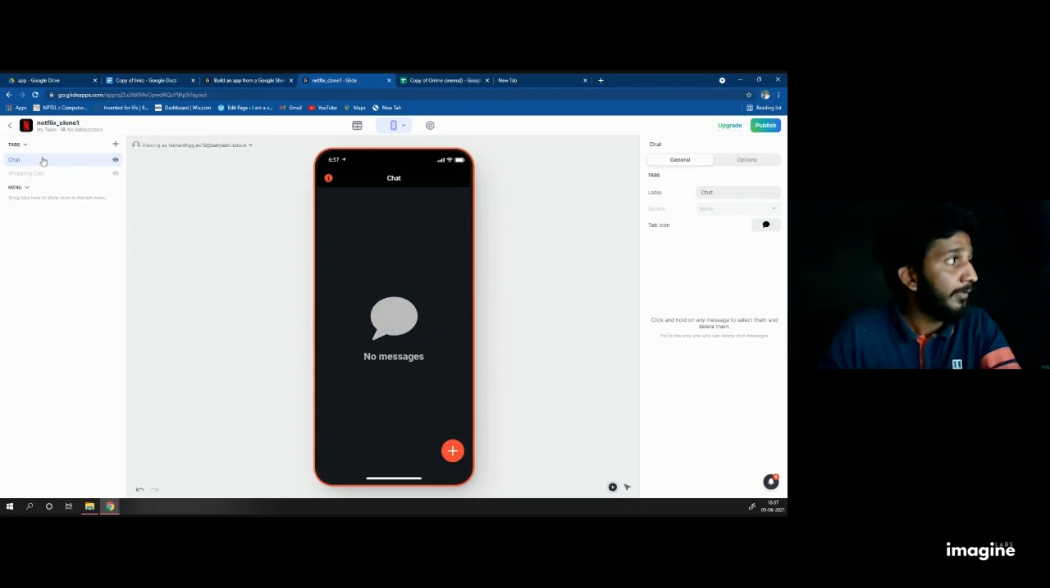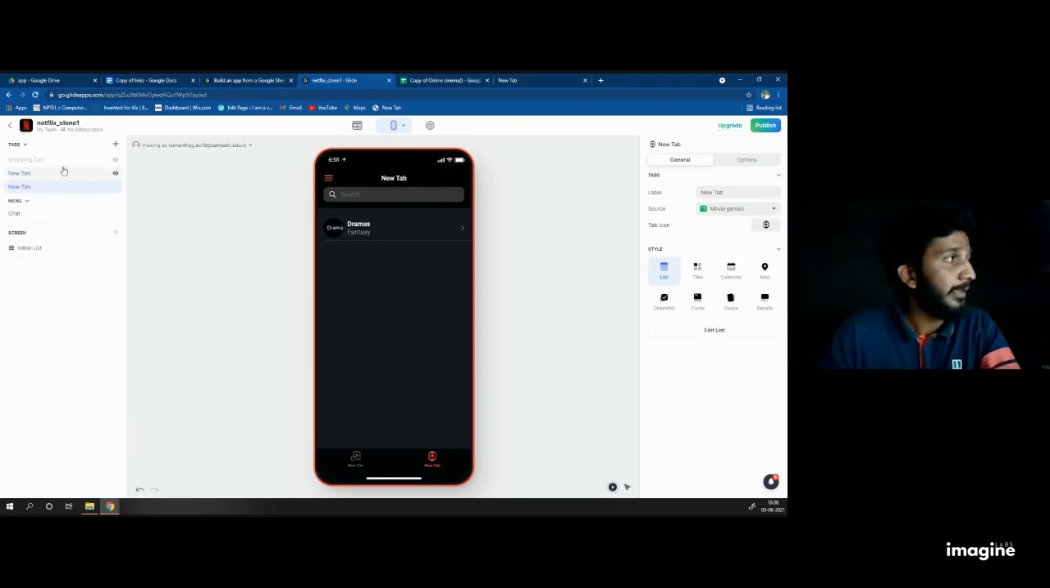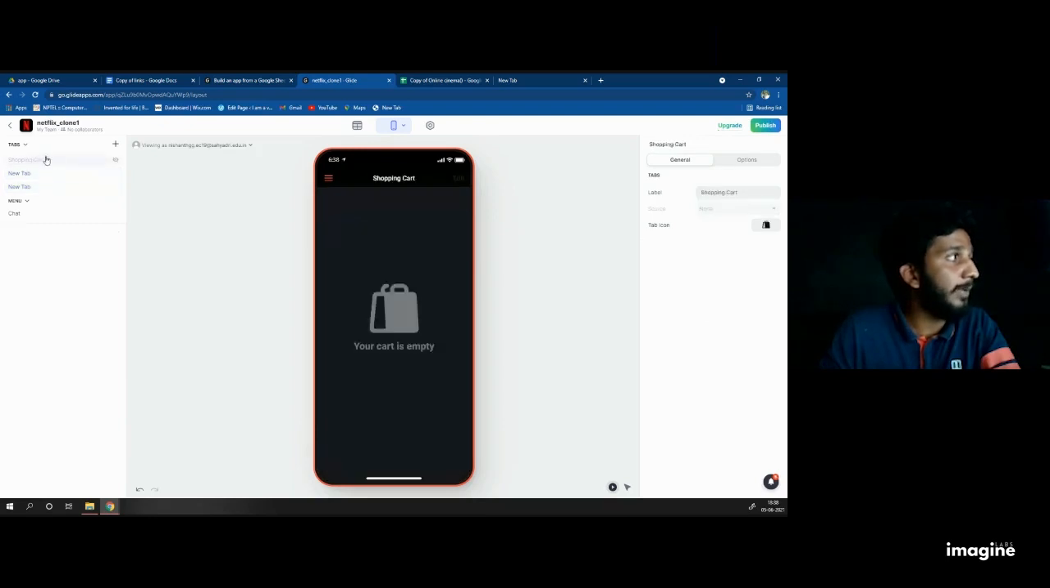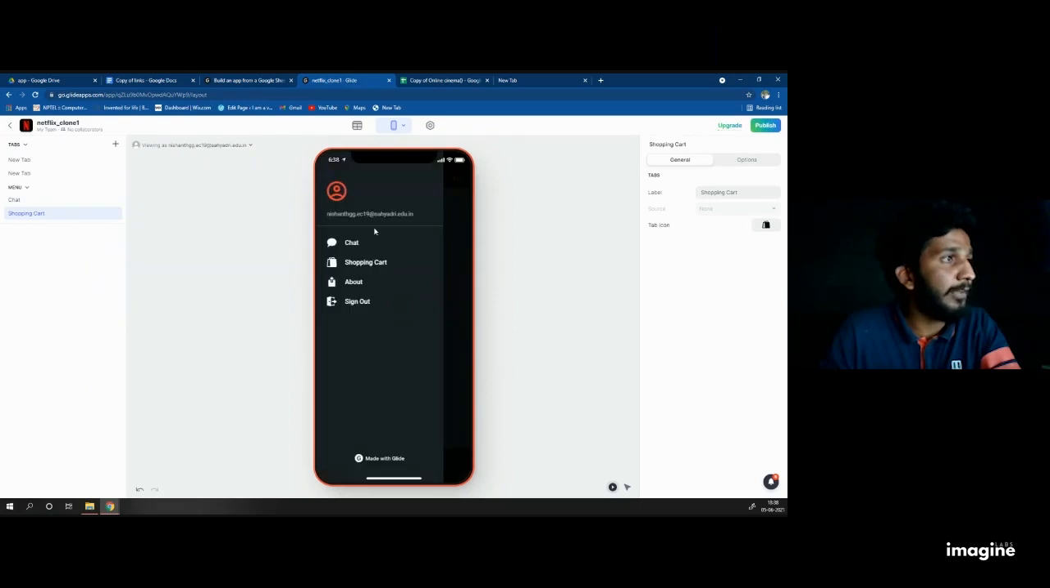So from tab, left click, hold it and just drag towards menu. Just drag the chat. When it is done, in the tab section you can see a plus button. Click the plus button twice so that you will get 2 new tabs on the left side. Click on any one of the tabs. Now you can move the shop cart, move that one also. If you click on menu, everything is here, shop cart and chat list in the menu bar.